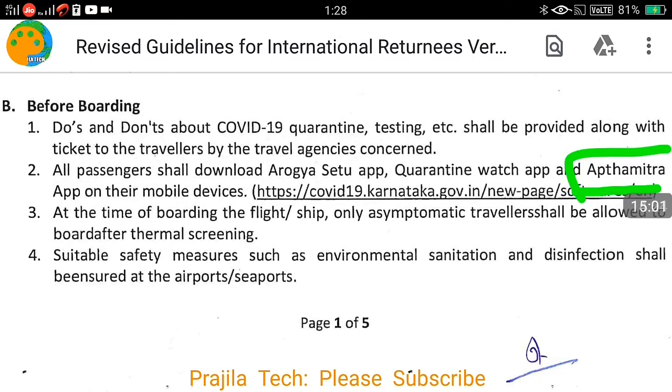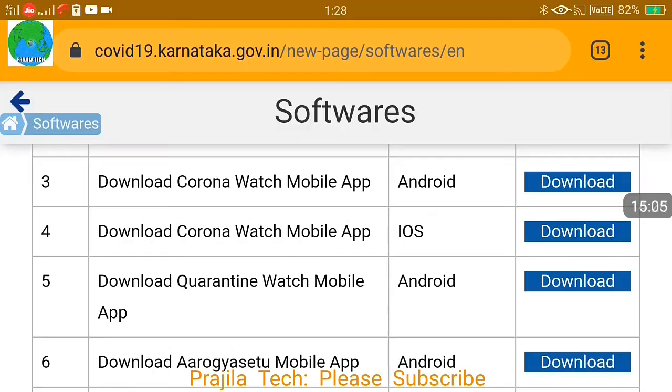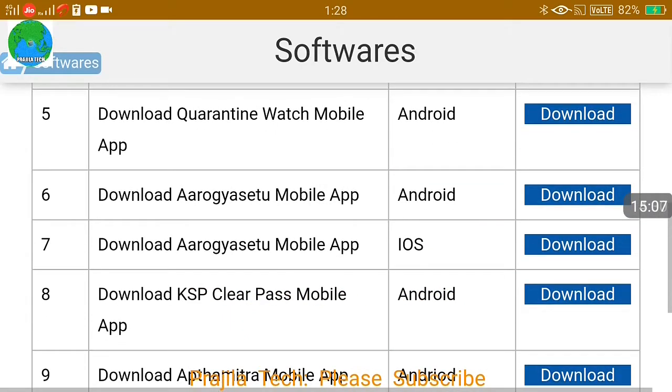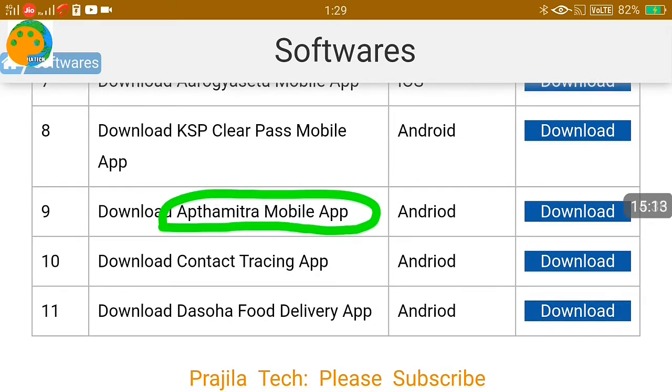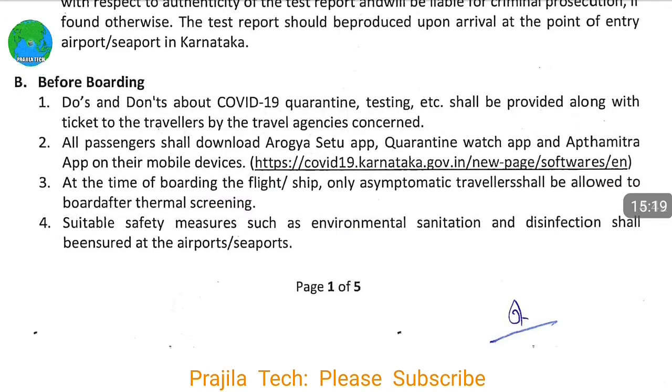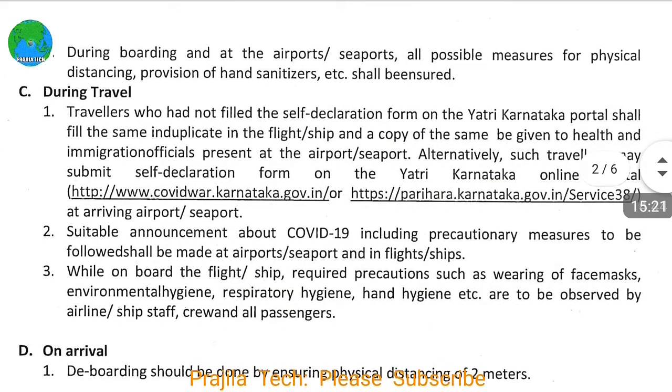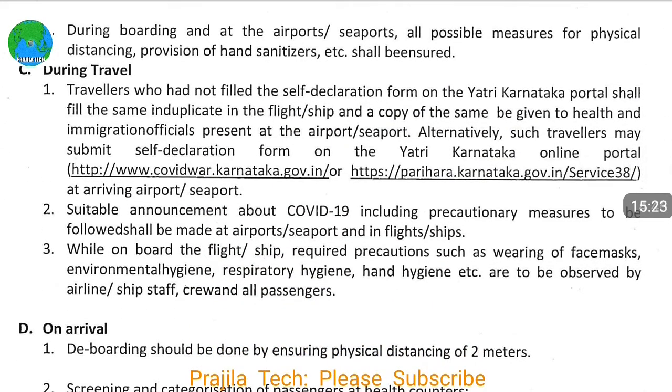And the third one is the Apat Mitra app. If you go there again, you can find the download link of the Apat Mitra app a little further down. You can see here, this is the Apat Mitra mobile app. Again, the Android version is there. Click on the download button. If you have co-passengers, you can download it on any one of the mobiles. It may not be a problem. You can check with them. So now we have done. These are the main things you have to take care of.